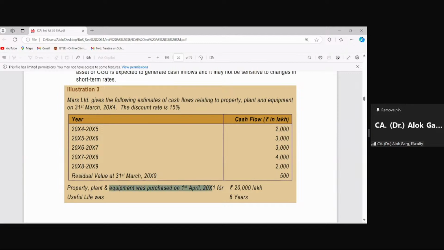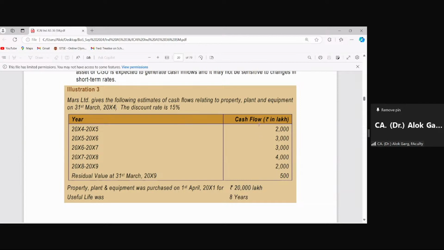Property, plant and equipment was purchased on 1st April 2001 for 20,000 lakhs. Useful life was 8 years. We are talking about 31st March 2004. The cash flows are given for the next 5 years because 3 years have already gone, and we have to compute the carrying value of this asset on 31st March 2004, right?